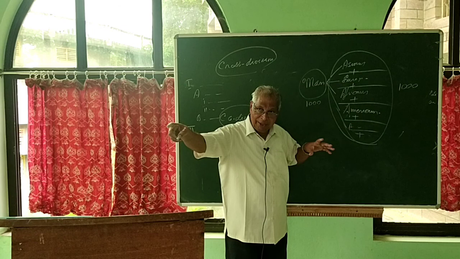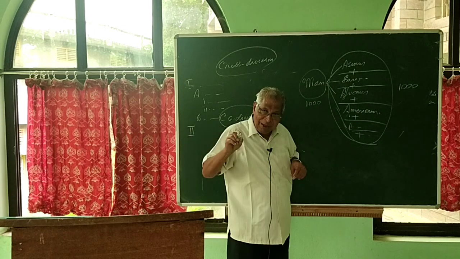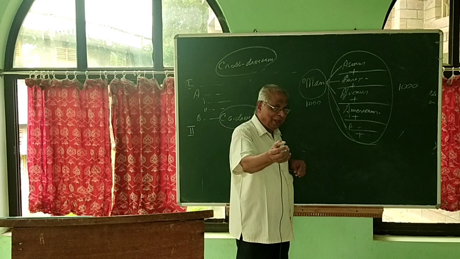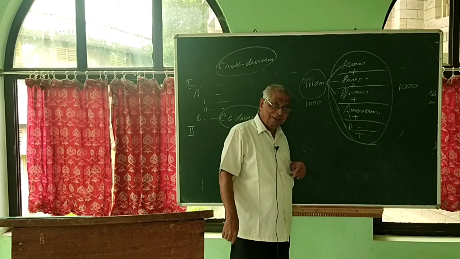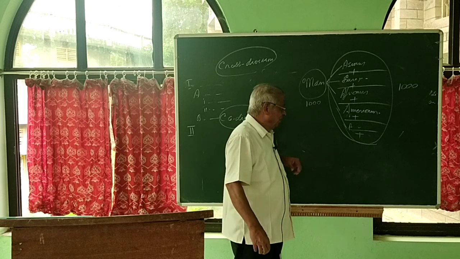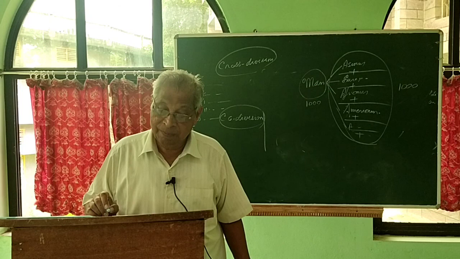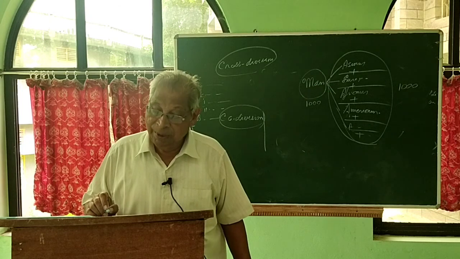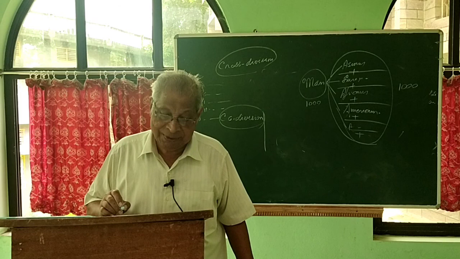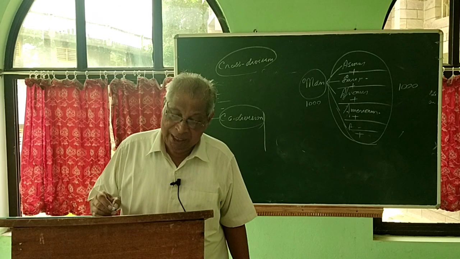When you divide trees, don't divide only into teak trees and mango trees. That is not exhaustive. We are dividing into only a few groups, so the whole number of trees is not exhausted by that kind of division. Logical division must be exhaustive. The subclasses added together must be equal and only equal to the class that is divided. Or else the division can be either too narrow or too wide.